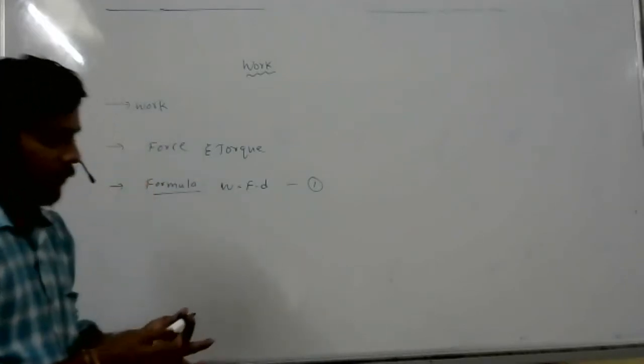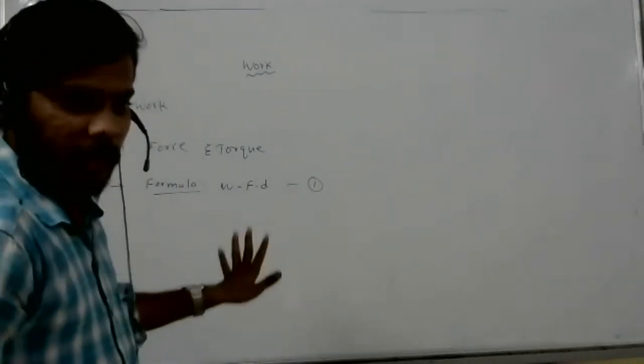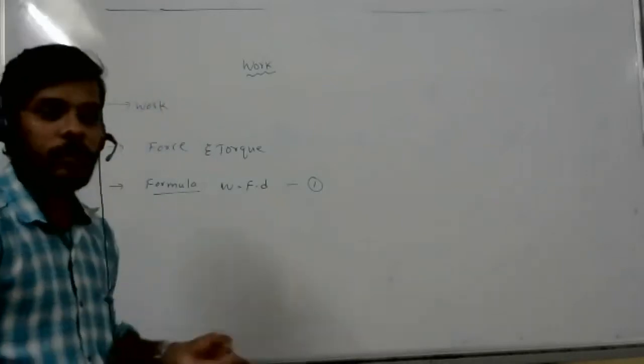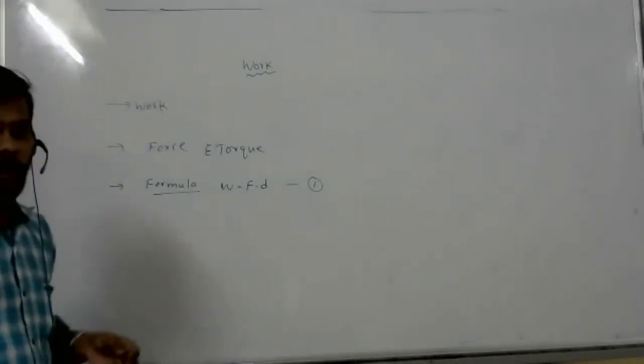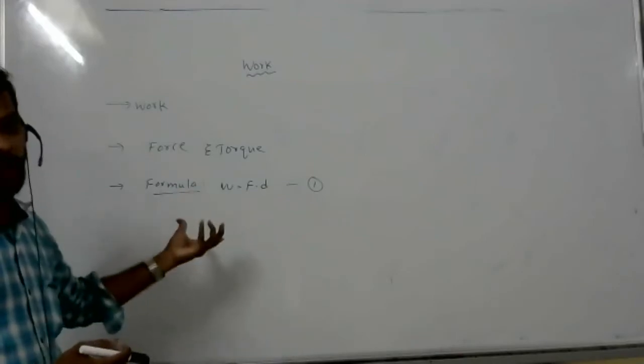Let me complete, okay? Shall we write work equals force cos theta, or F dot d? Force into displacement, keep it like that till now. It is the first formula, okay? Because from childhood onwards we are learning that the product of force into displacement is called work. So keep it like that and write.